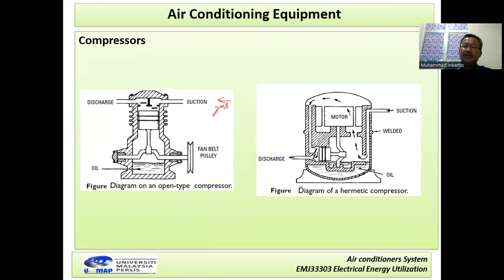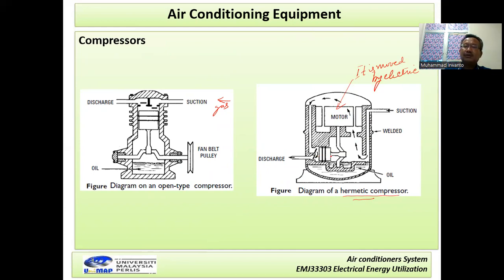The other type is what we call the hermetic compressor. Here the motor is moved by electricity, which will also move this piston.